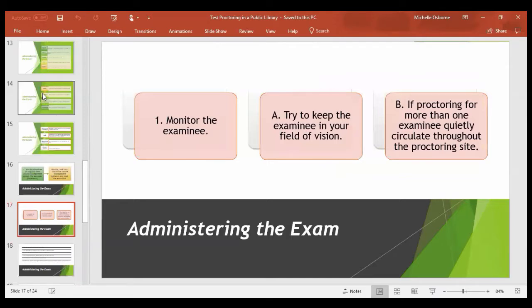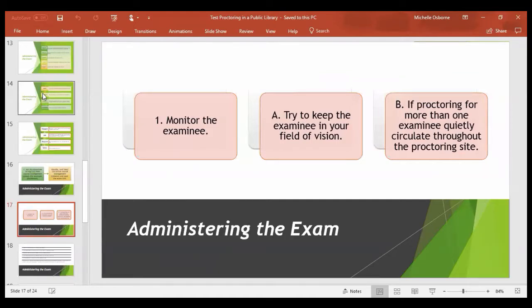You should monitor the examinee during the exam. Try to keep the examinee in your field of vision. If proctoring more than one examinee, quietly circulate through the area to make sure they're exactly where they should be. Anticipate outside factors that may divert the examinee. Take action to avoid it.